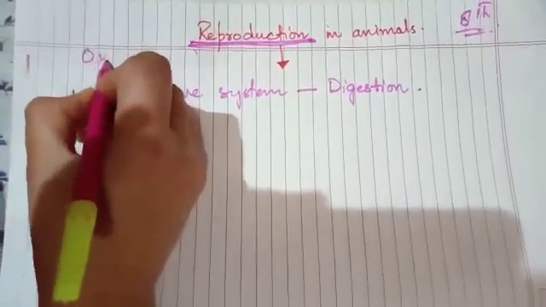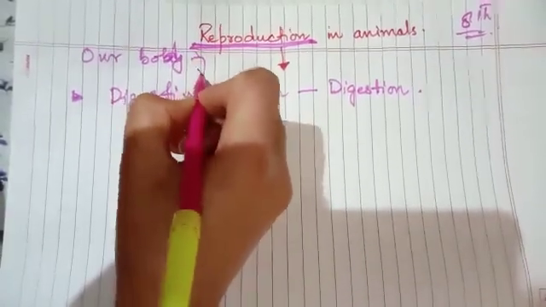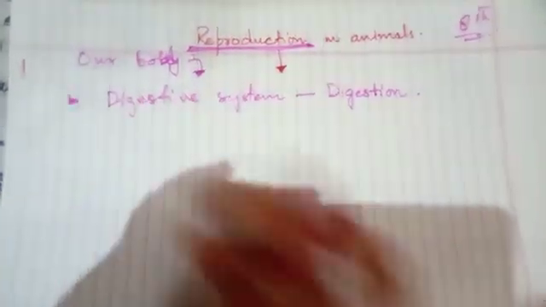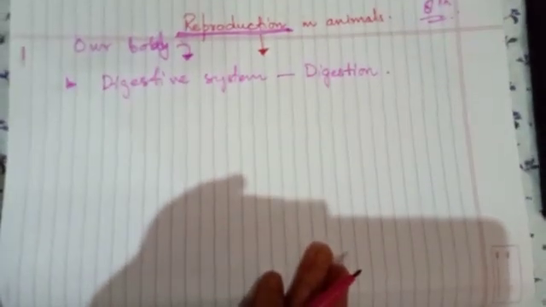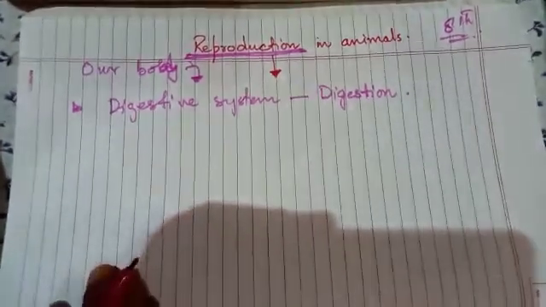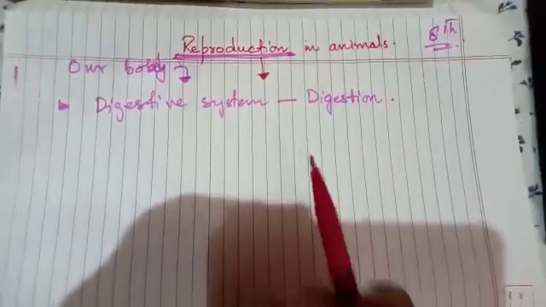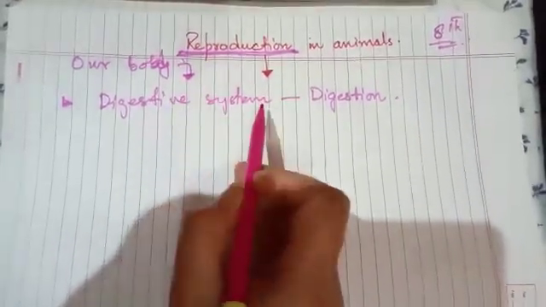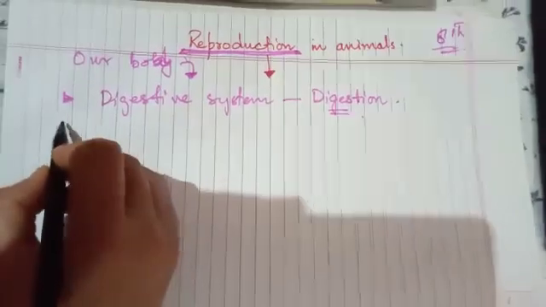Our body is made up of different types of tissues which form different organs and then organ systems. These organ systems are very complex systems which perform different and specific functions. For example, the digestive system performs digestion. The food we eat gets digested in the digestive system.